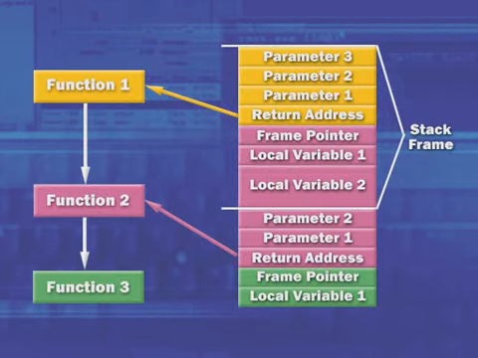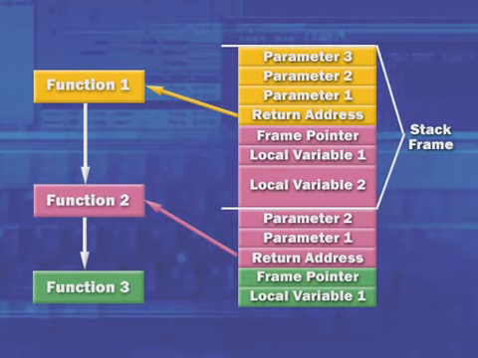So let's take a look at the way that stack frames are built up by taking a look at this picture, which shows the stack frame structure as it exists after function 1 called function 2 and function 2 called function 3. The stack frame highlighted there is function 2's stack frame, which consists of the parameters that function 1 passed to it on the stack. You can see that at the top of its stack, parameter 3, parameter 2, parameter 1. And then the return address is saved at the time function 1 makes the call to function 2. That is what the hardware saves, so that when function 2 returns, the hardware knows where it should pick up execution inside of function 1.